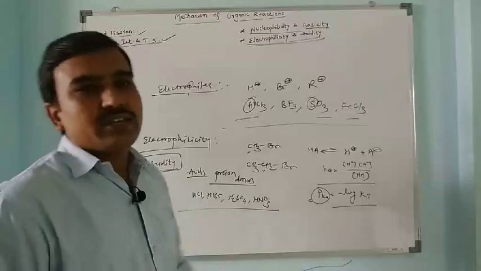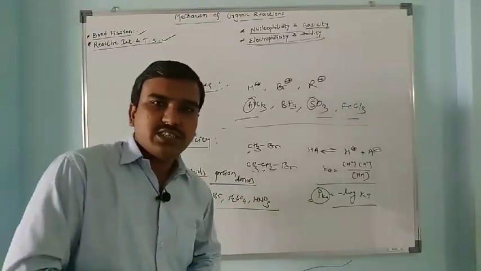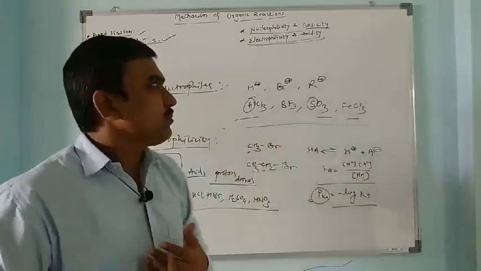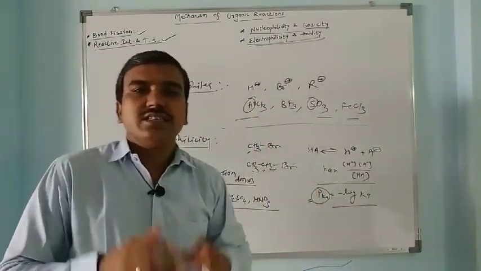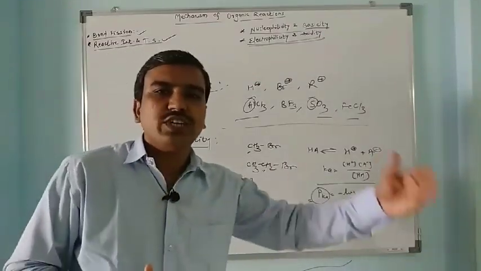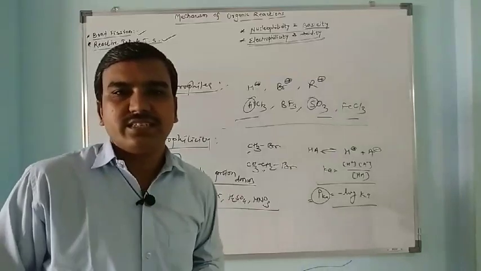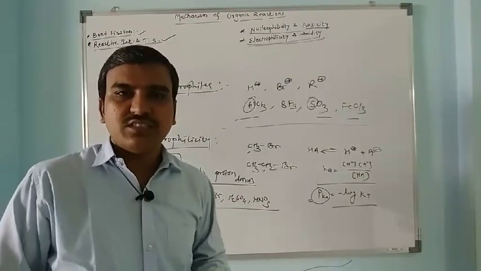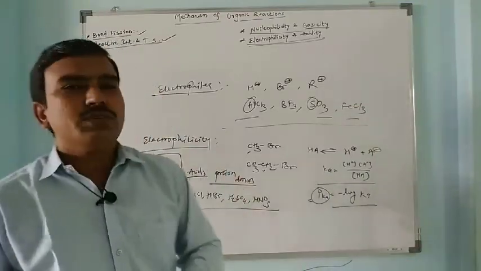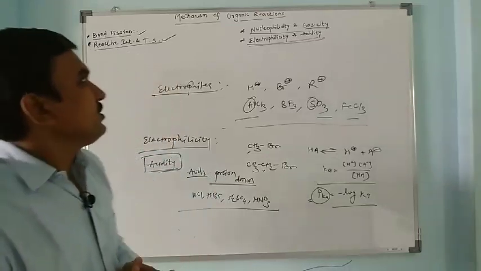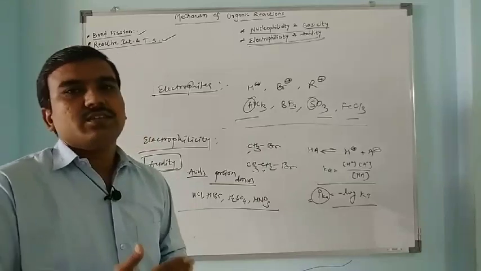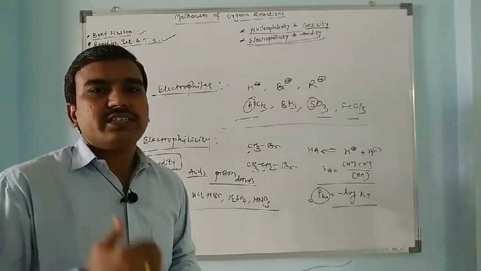Electrophilicity is the tendency or ability to accept an electron pair, while acidity is the ability to give a proton, how fast it donates a proton, and acids are the substances which donate protons. In this way we have seen the basics of organic reaction mechanism. These are the important things for understanding reaction mechanisms.